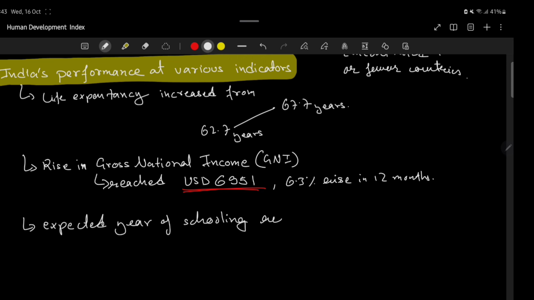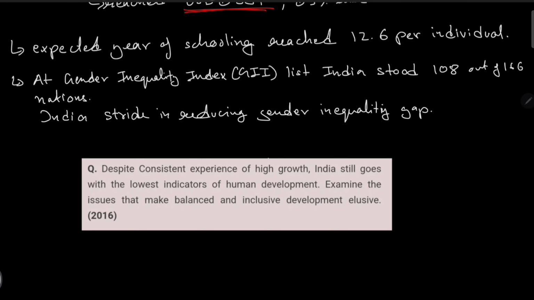Expected years of schooling is 12.6 per individual. And on the gender inequality index, GII, India stood 108 out of 166 nations, and India has been trying to reduce gender inequality significantly. This gap has been reducing.